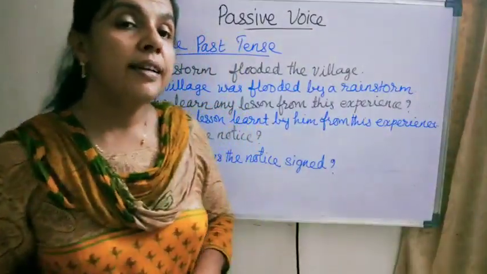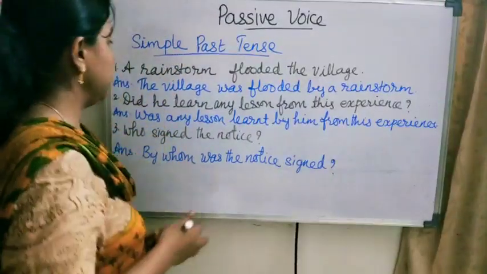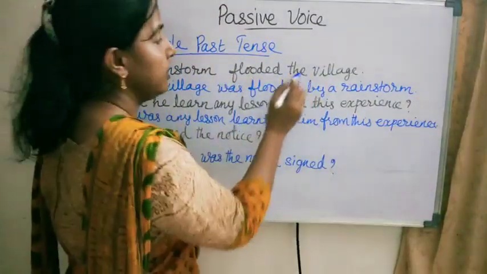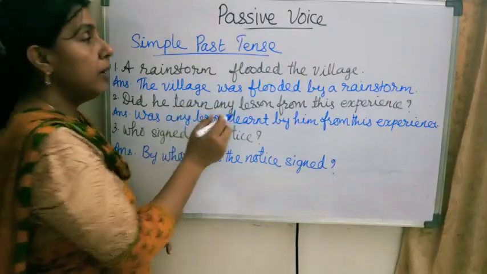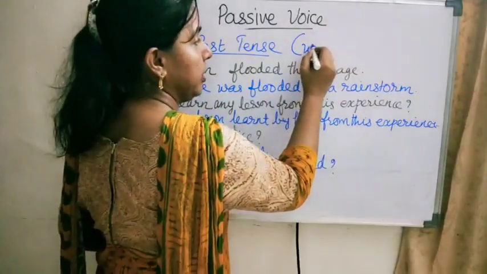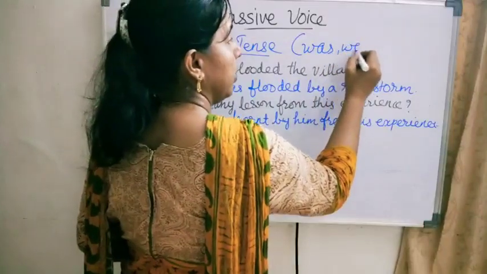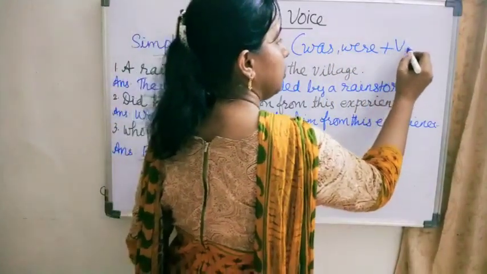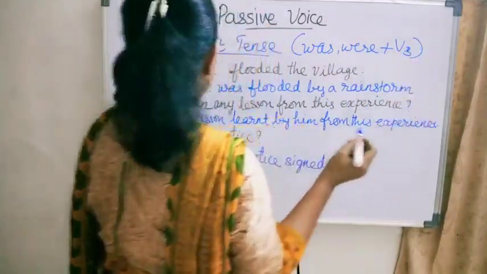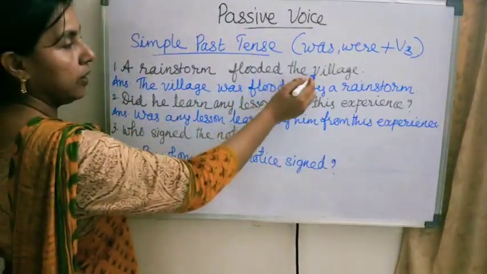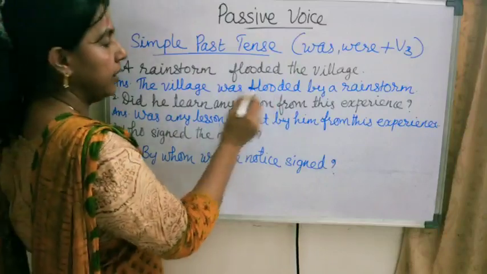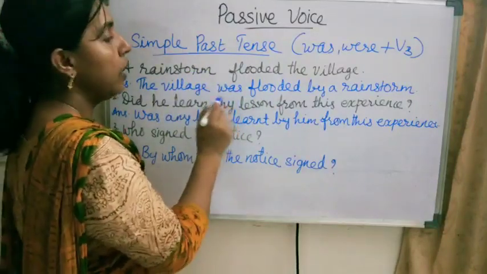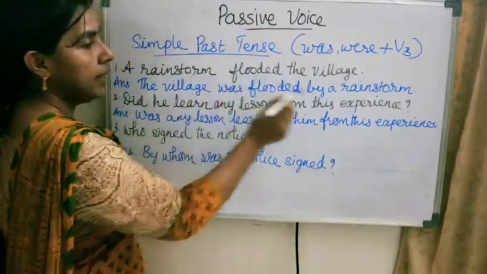Now let us see simple past tense. A rainstorm flooded the village. Here flooded is the past form of the verb. So in past tense we use was or were plus verb 3. Okay. So here, the village, object or subject? The village was flooded. Village is singular, so was flooded by a rainstorm.